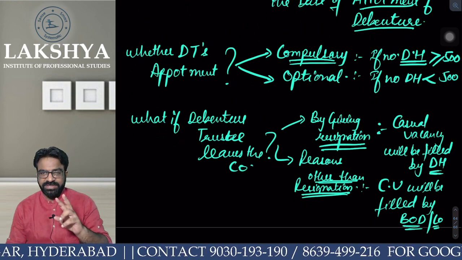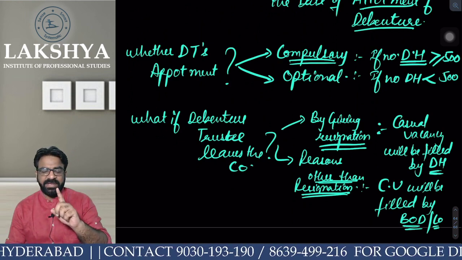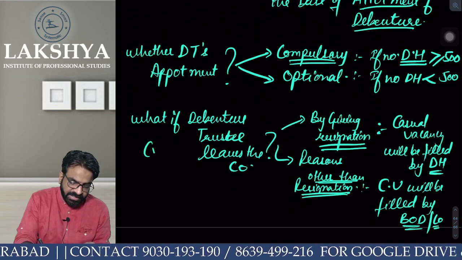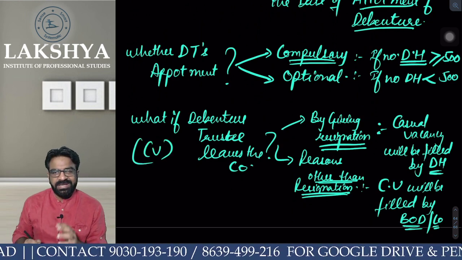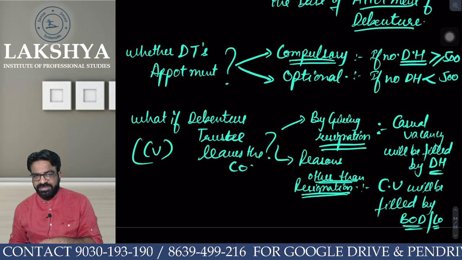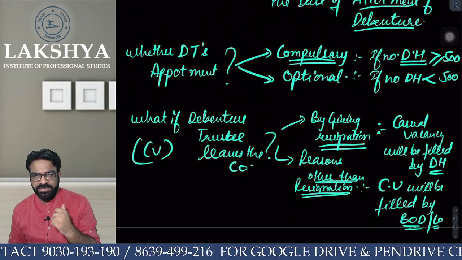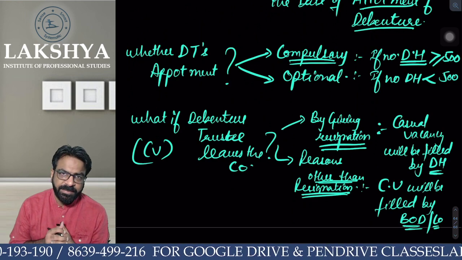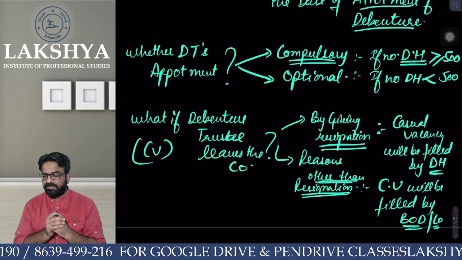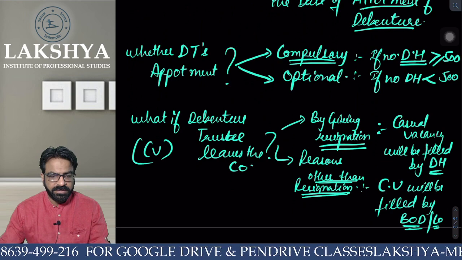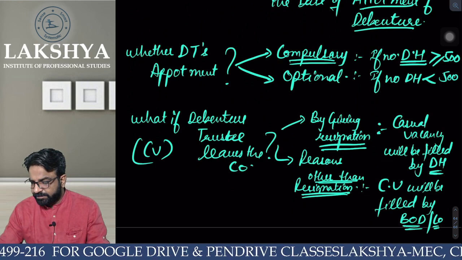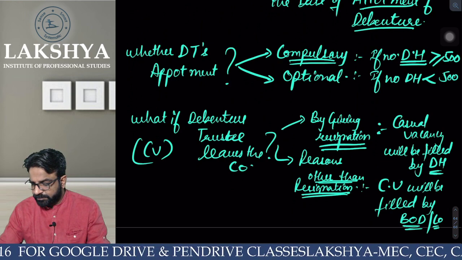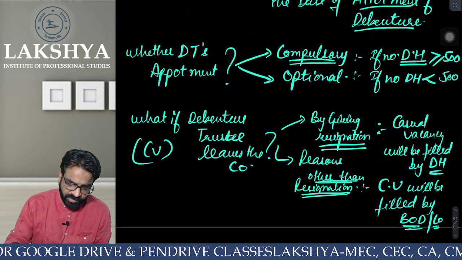Remember one thing, casual vacancy can be of two types: casual vacancy due to resignation, and casual vacancy due to a reason other than resignation. If it is a reason other than resignation, the company will fill up the casual vacancy. If it is due to resignation, the debenture holders will fill up the casual vacancy. Everyone clear? सब कुछ sorted है? Okay, great. So let us move to the next topic.